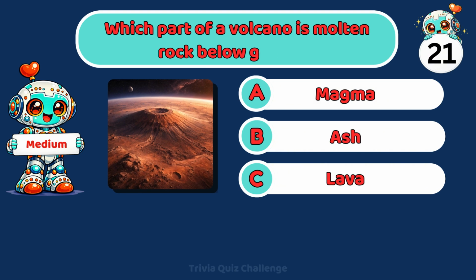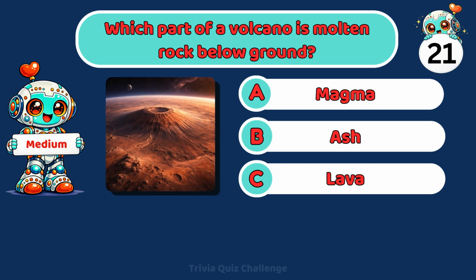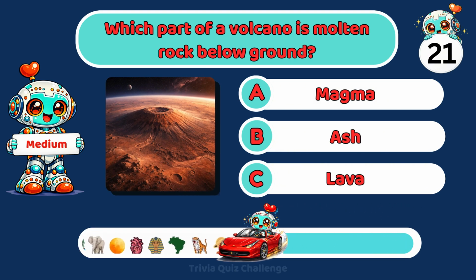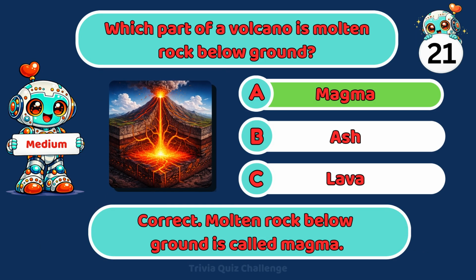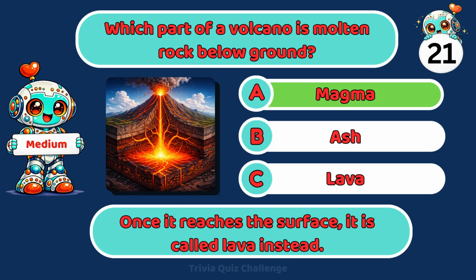Which part of a volcano is molten rock below ground? A. Magma. B. Ash. C. Lava. Correct. Molten rock below ground is called magma. Once it reaches the surface, it is called lava instead.